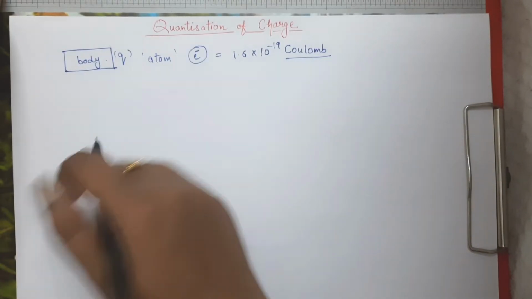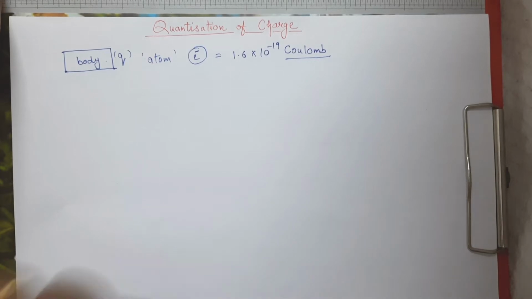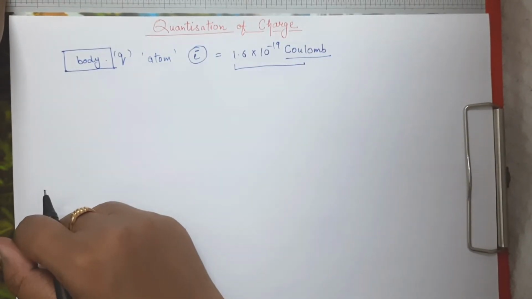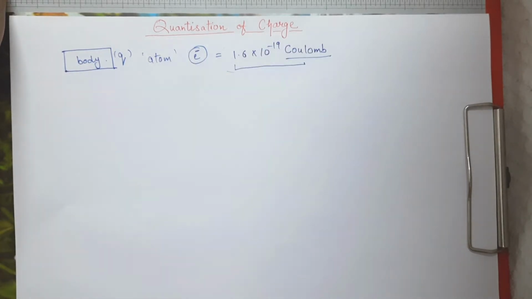So basically what happens here is that this particular amount of charge is the minimum charge capable of its free existence. So this is the minimum amount of charge which can exist freely.